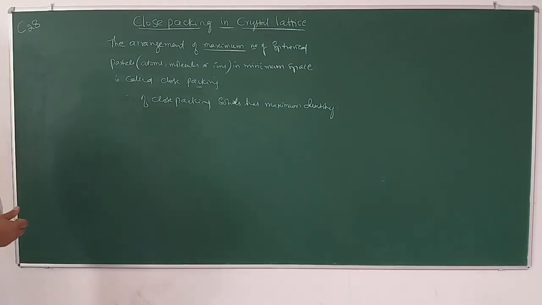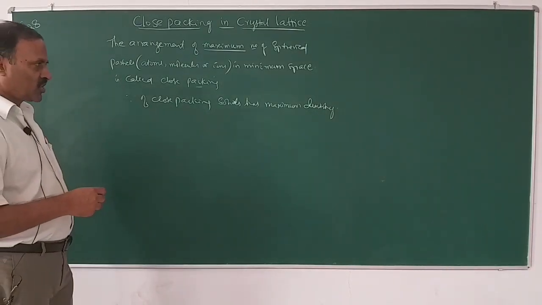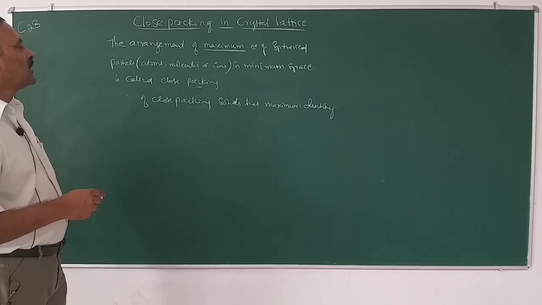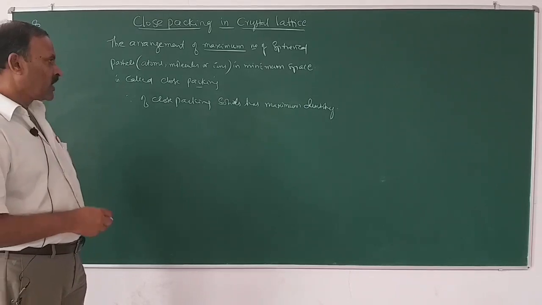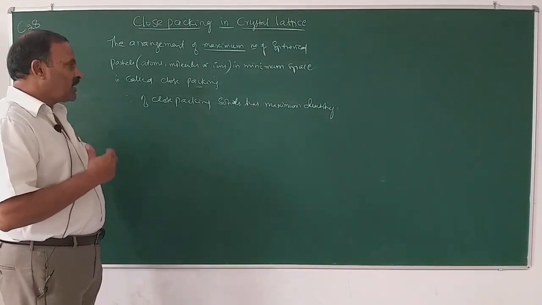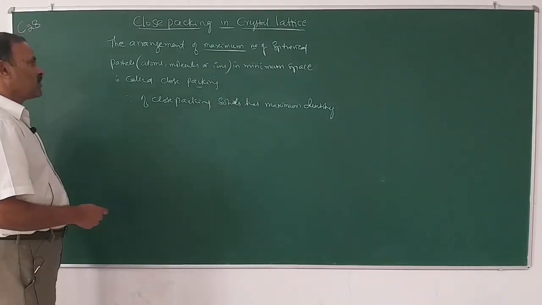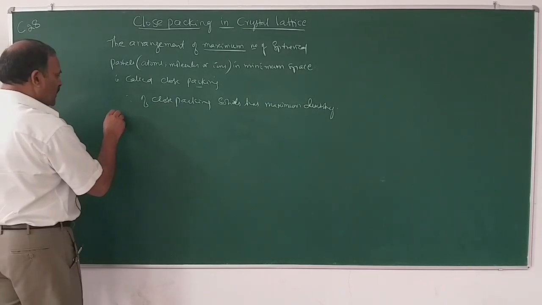As I have told you, solids are a three-dimensional structure. To get a three-dimensional structure, we have to arrange the particles in three dimensions, and we have to follow the following steps.